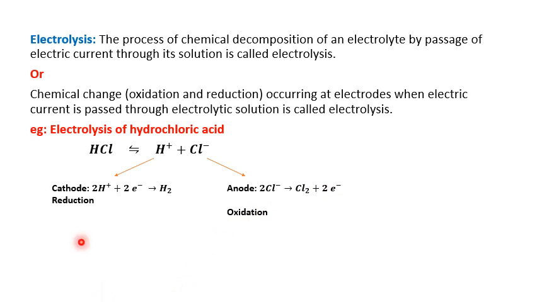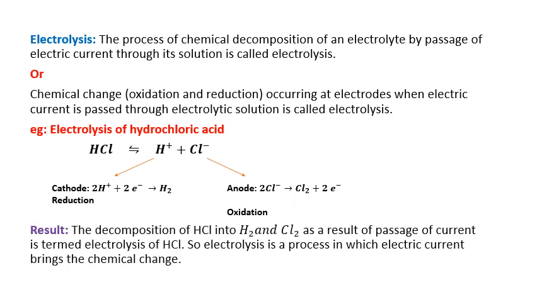Next we will see. Finally, check here: at the cathode, hydrogen gas is liberated. At the anode, chlorine gas is liberated. This is the final result. The decomposition of HCl into H2 and Cl2 as a result of passage of current is termed electrolysis of HCl. So electrolysis is a process in which electric current brings the chemical change.